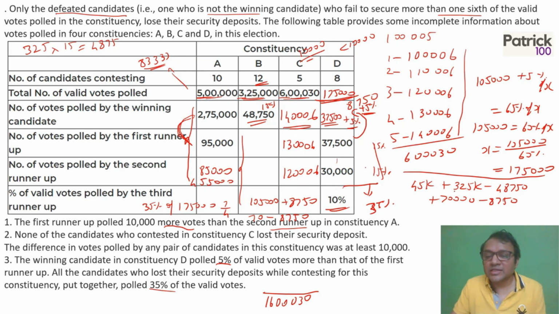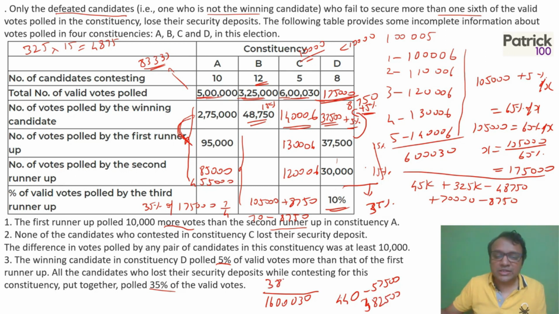If I calculate this, 325 plus 45 is 370, plus 70 will be 440. So we know this is 440 together. Then minus these two: 8,750 plus 8,750 is 17,500, and 40,000, so 57,500. Minus 57,500, if you calculate this, it becomes 3 lakh 82,500. So you have to just calculate this.